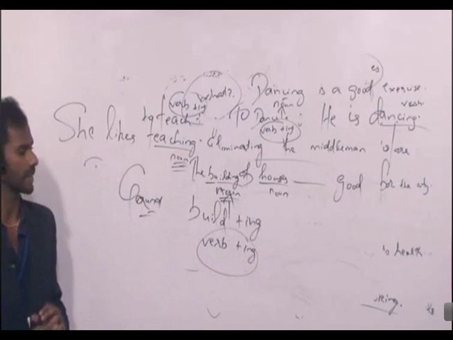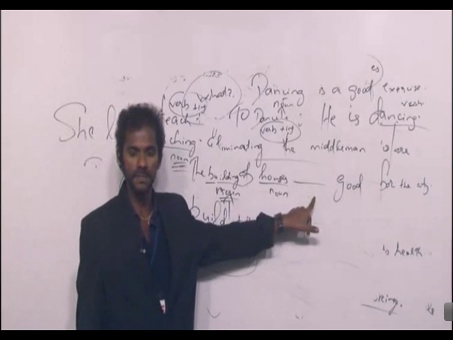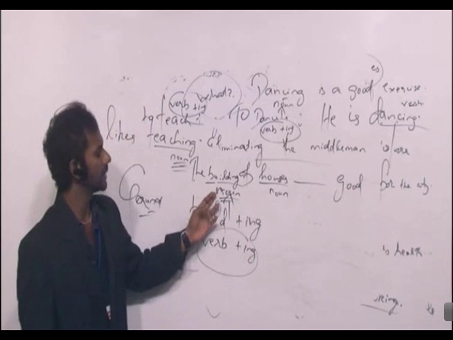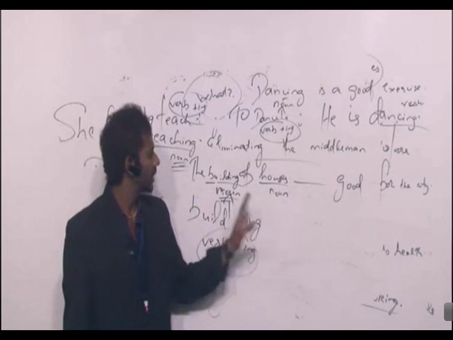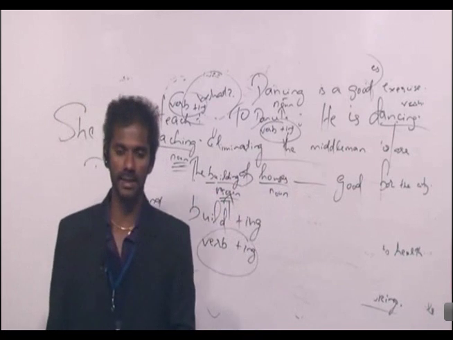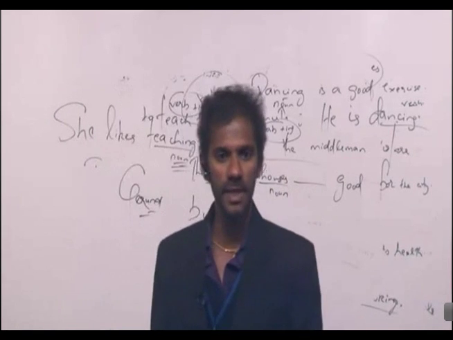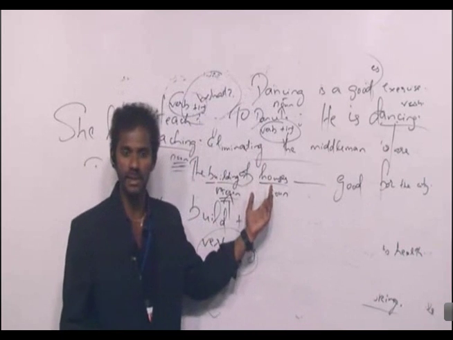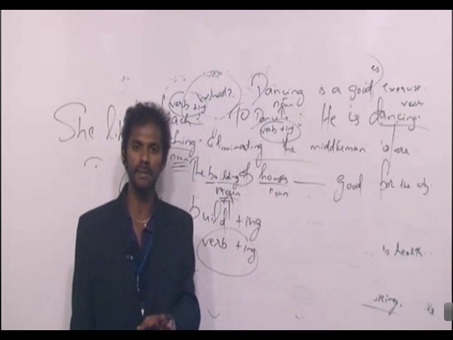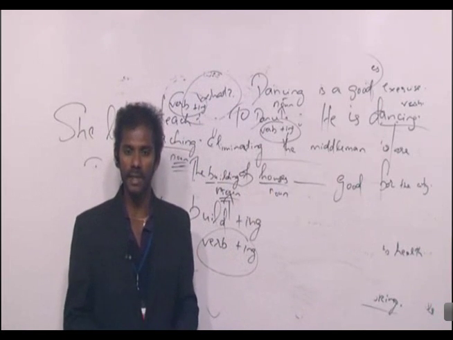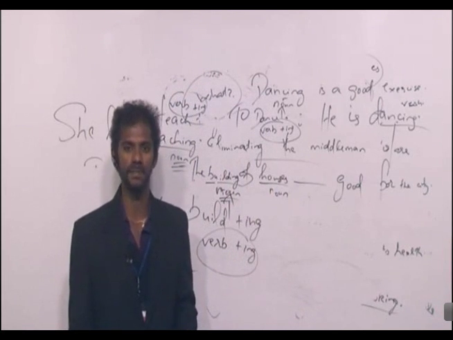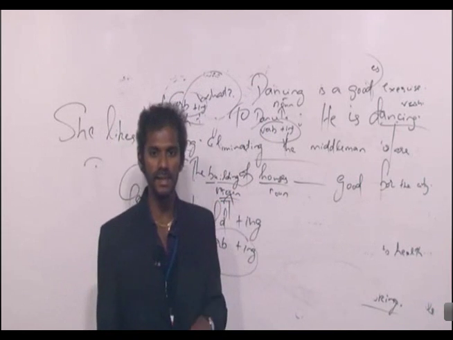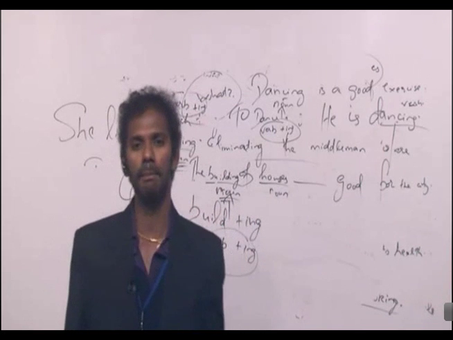Fine? Right. Now, the verb must come here. And before the verb, we have two nouns. One is building and the other one is houses. If building is the exact subject, it is singular, verb also must be singular. If houses is the exact subject, it is plural, verb also must be plural. Clear? Now tell me, which is the exact subject here? Building or houses? Which is the exact subject in this sentence?